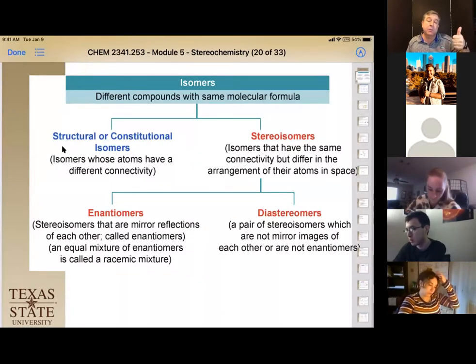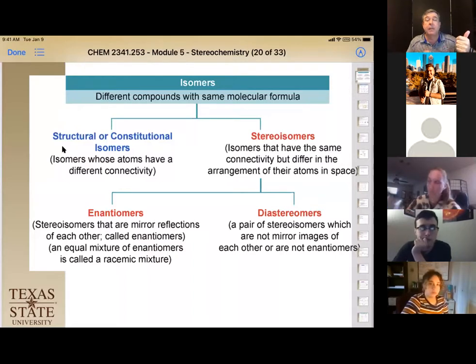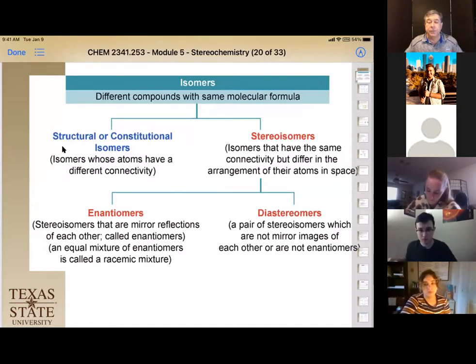We have a variety of different isomers we're going to talk about. We're going to talk about structural or constitutional isomers. And I'm going to tell you the difference between a structural isomer and a conformational isomer when we do that. The next thing is that they're only different in space. They connect all the same way, but they just swapped maybe 2 atoms in their connections. And those are what we call stereoisomers. And we have 2 types of those. We have enantiomers, which we're going to find out always come in pairs. So we always have 2 enantiomers that come together.